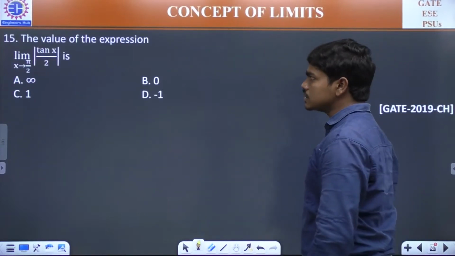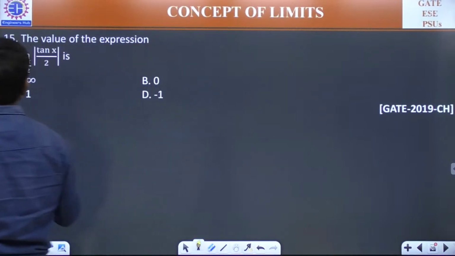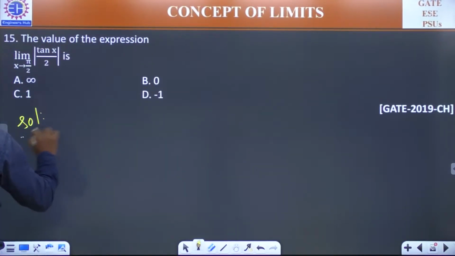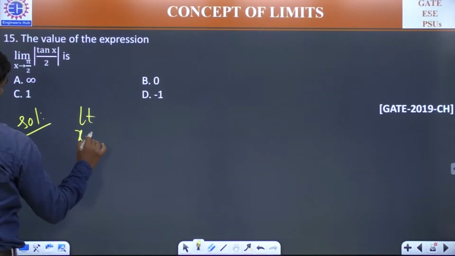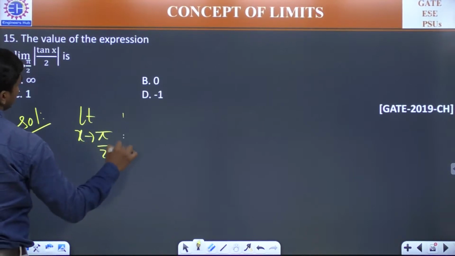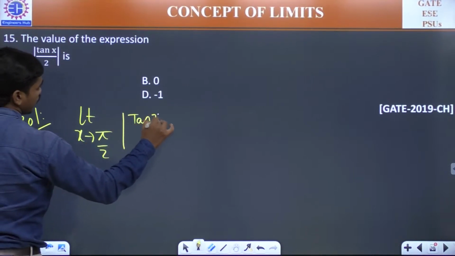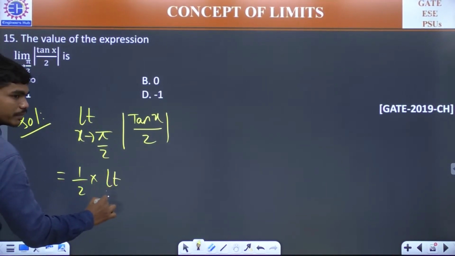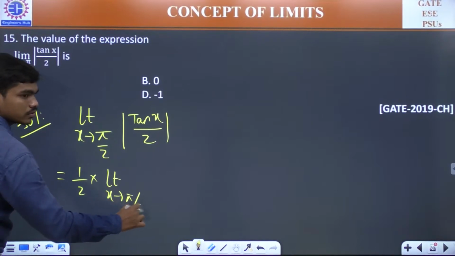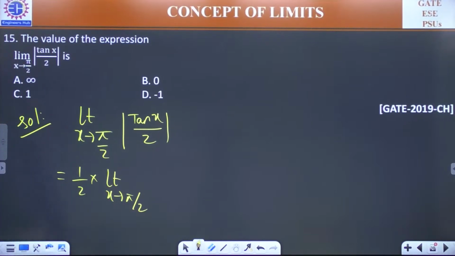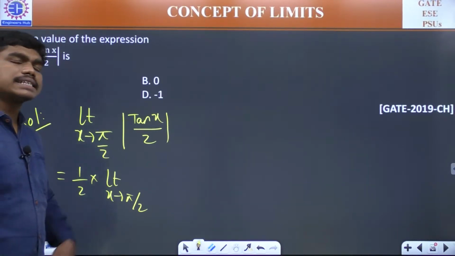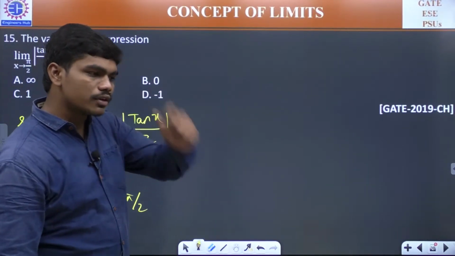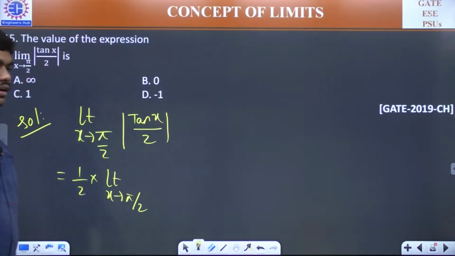Please try to answer this. The value of the expression limit x tends to pi by 2 mod of tan x by 2. And of course, if you want, you can remove this 2 outside because that's just a constant. So 1 by 2 into limit x tends to pi by 2. Yeah, but directly applying L'Hospital will take a bit of time, Kamaluddin. Okay, so that's why the inequality is given to save time.